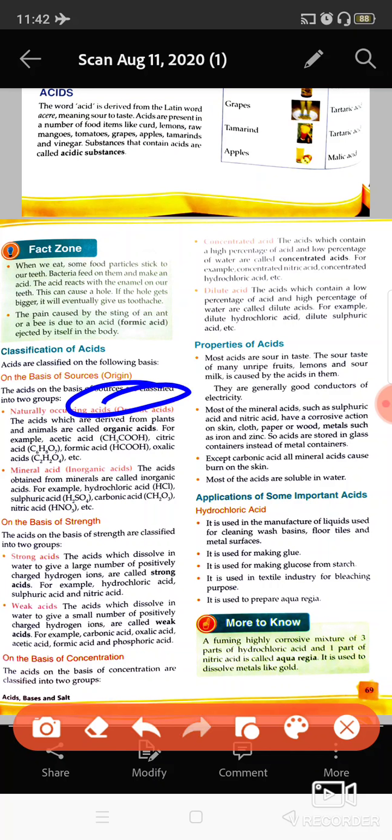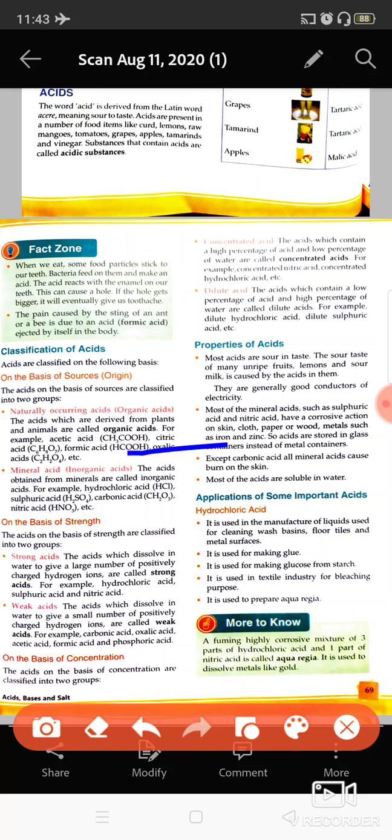Organic acids are the ones present in plants and animals or natural sources, like acetic acid, which also comes from vinegar, and vinegar comes from sugar cane. So it is a kind of organic acid.